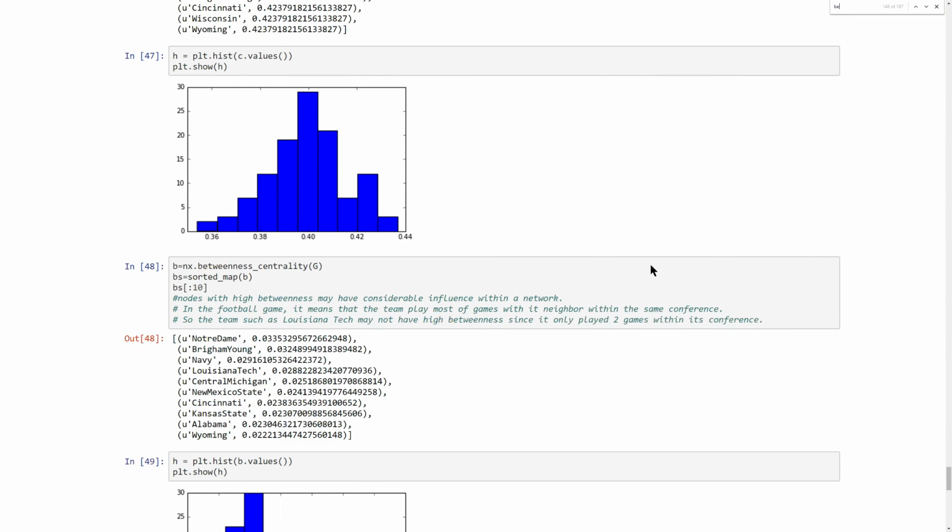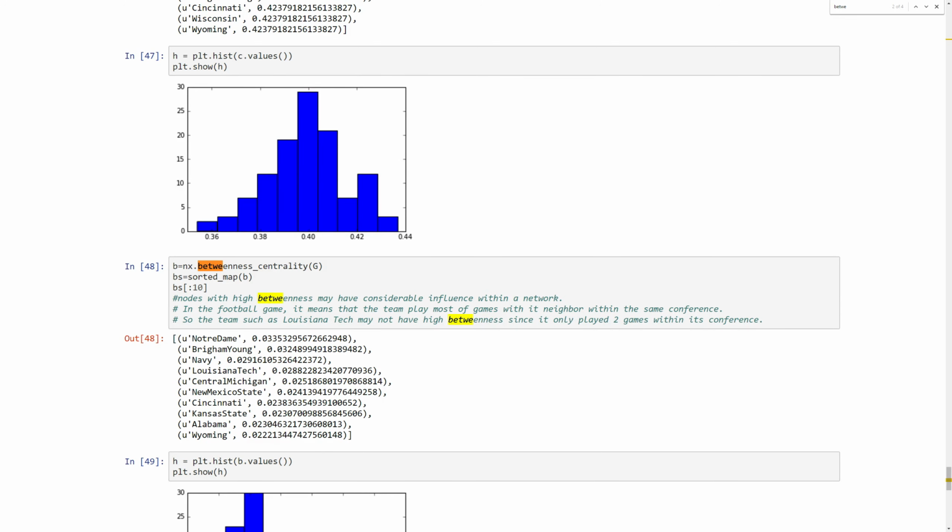For betweenness centrality, it appeared that nodes or teams who had the most interconference interactions had the highest betweenness centrality. So Louisiana Tech would be assumed to have low betweenness centrality. Eigenvector centrality, by definition, if a node is eigenvector important, it will be linked to, while likely fewer, but stronger nodes, or ones with higher centrality than the one that has a high degree centrality.